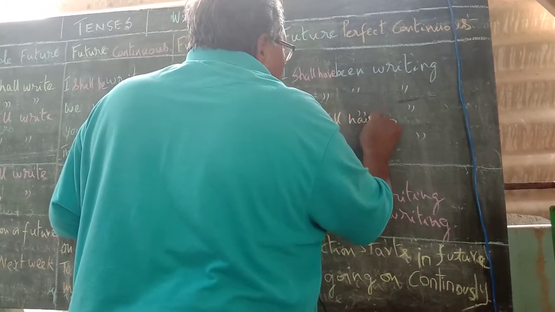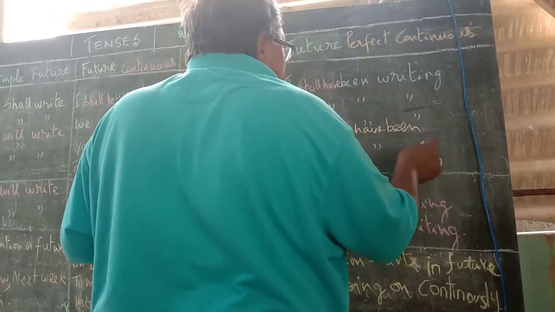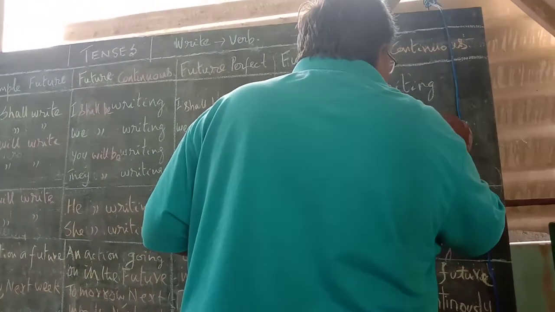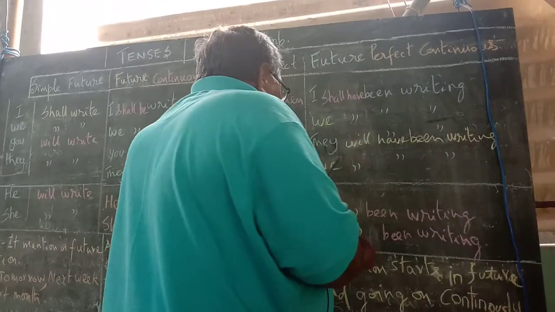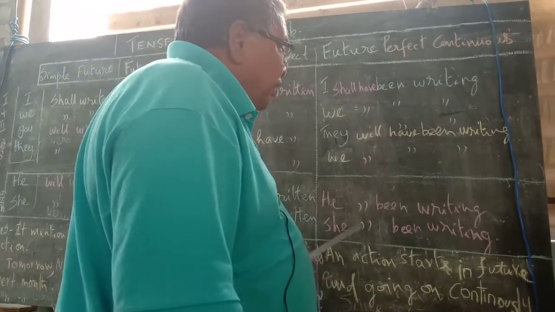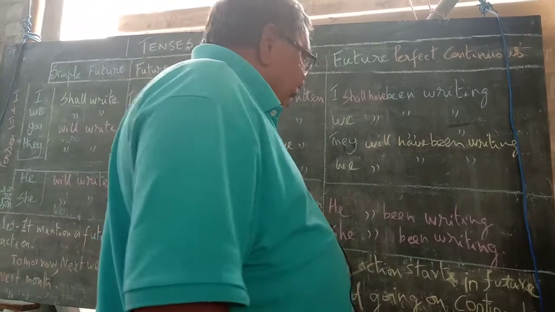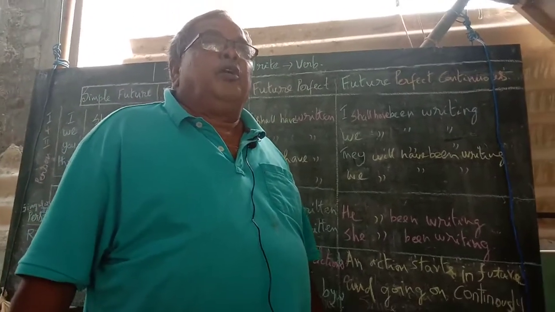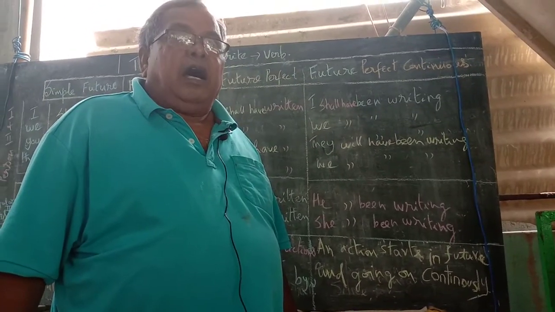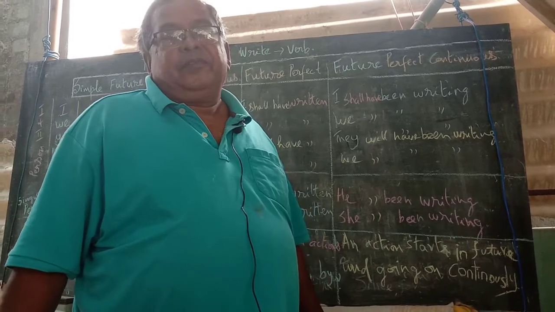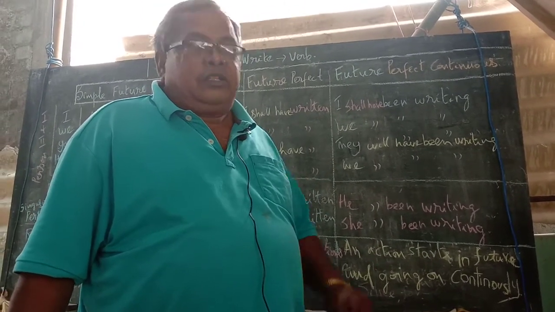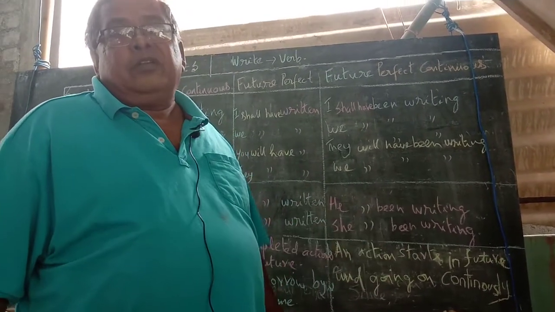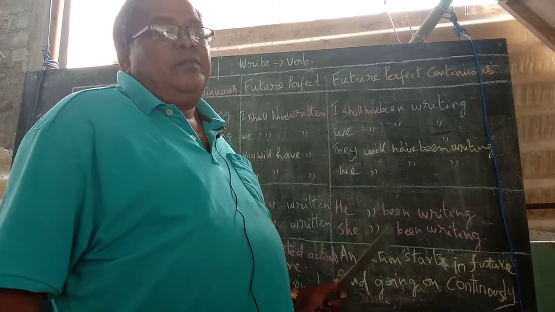You will have been writing, they will have been writing, he will have been writing, she will have been writing. That means an action starts in the future and goes on continuing. For example, tomorrow by this time, I will have been traveling to Chennai. In such a way, the examples will be utilized.